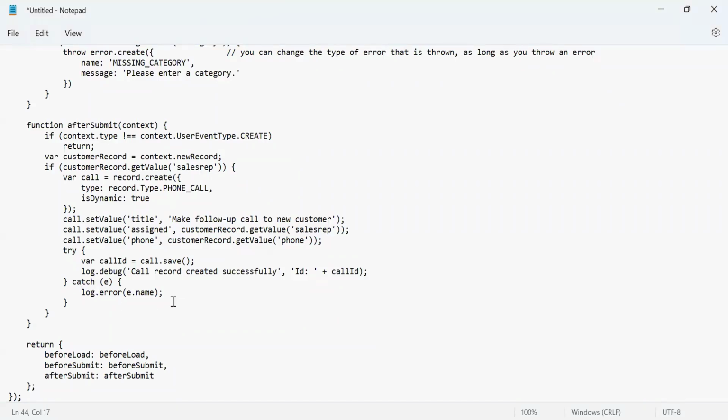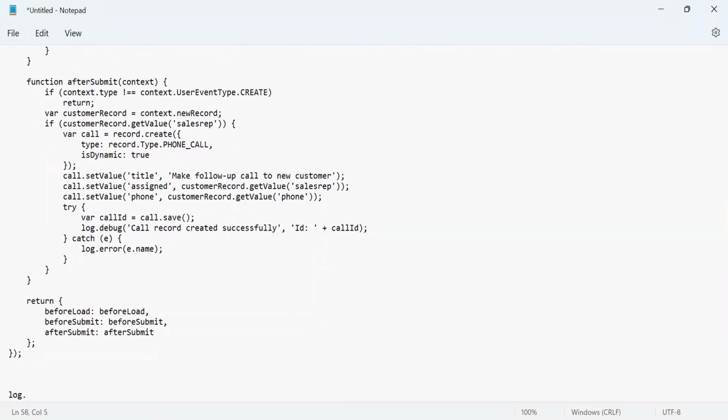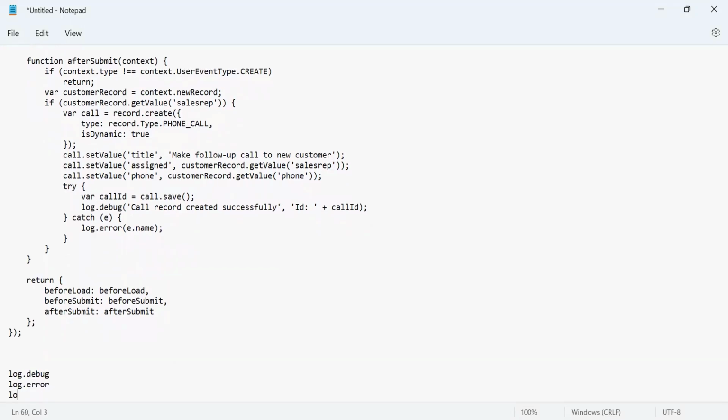So log, as I told you, right. In the log part, let me put it somewhere here: log.debug, log.error, log.audit. We can utilize all 3 of them based on what you need. Now I'll show how it looks on the NetSuite side. Debug is just for you to keep some debug notes and to understand how the script is going and how execution is happening.